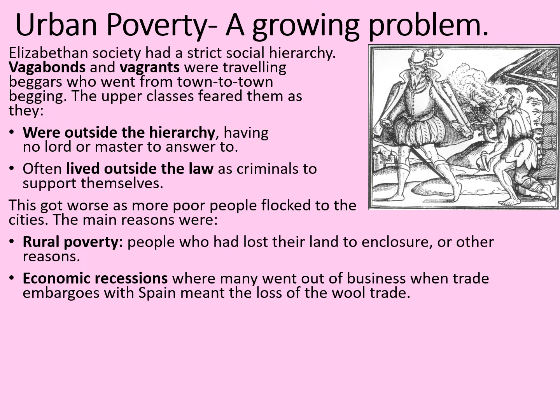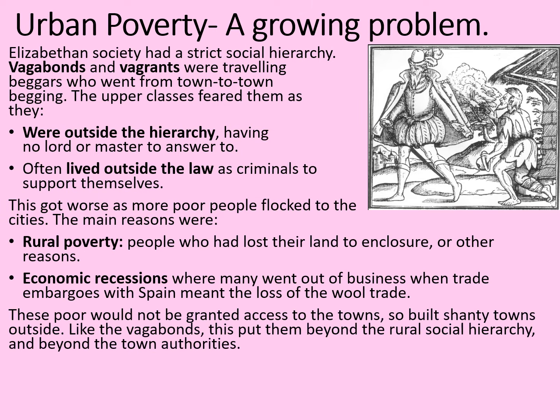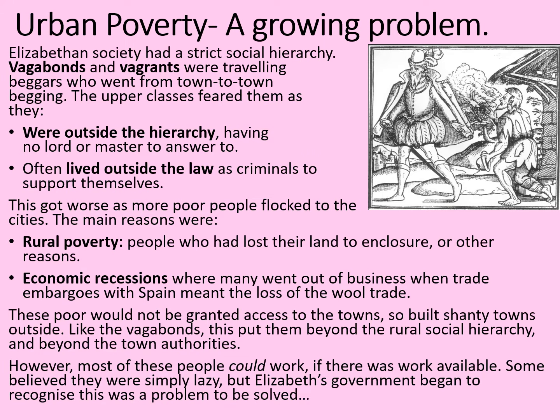This was where many people went out of business, and trade embargoes with Spain often meant the loss of the wool trade. All of this caused poverty and indeed increased urban poverty. These poor would not be granted access to the towns, so they built shanty towns outside. Like the vagabonds, this put them beyond the rural social hierarchy, but also beyond the hierarchy of the town and the town authorities.